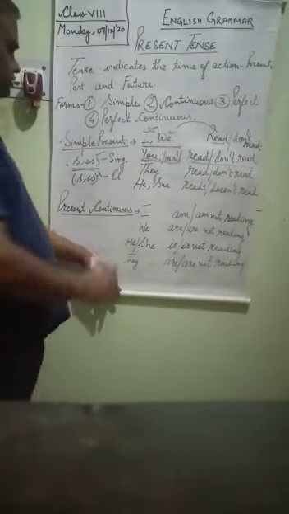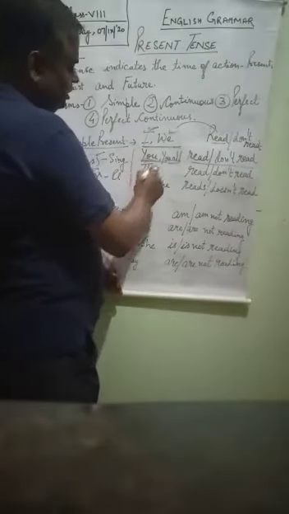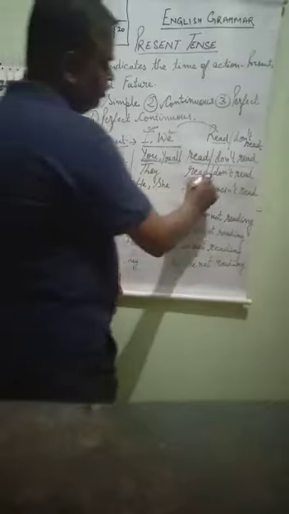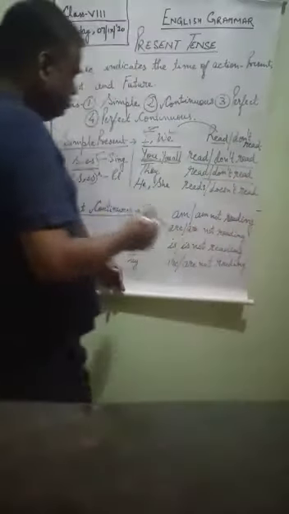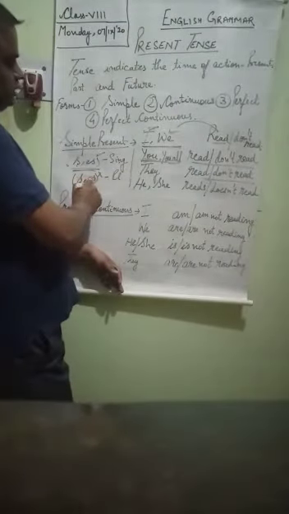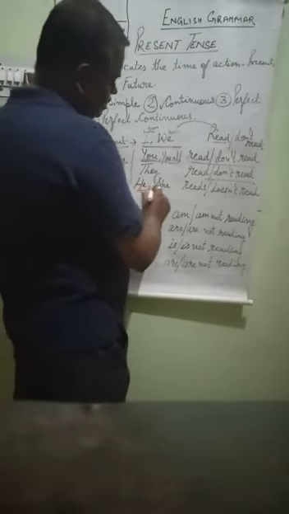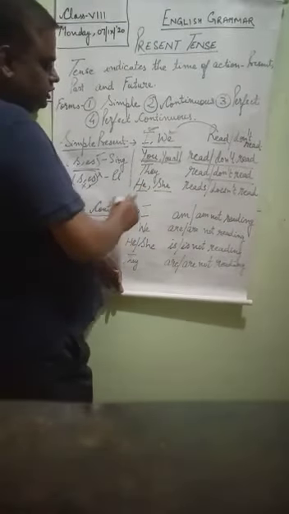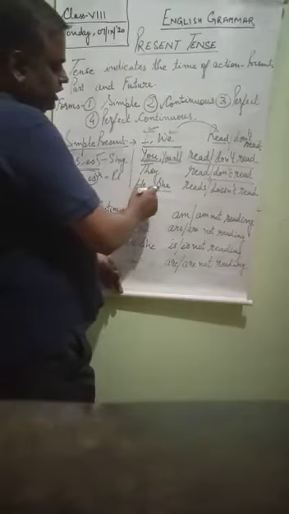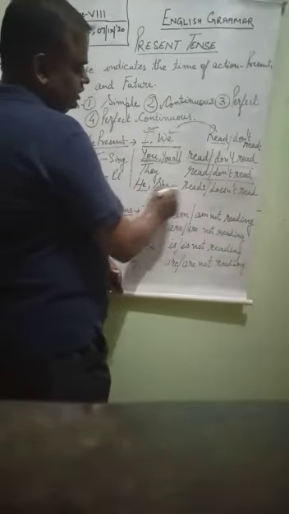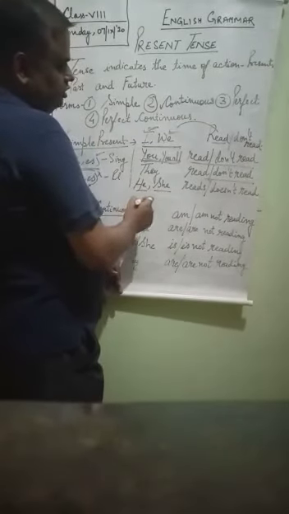But here in third person, if I am talking about they, which is plural, we will not use s or es, because I have told you if plural is there, no s or es. But if I am talking about he or she, third person, they are singular, here we will use s. He reads, she reads, or he doesn't read.